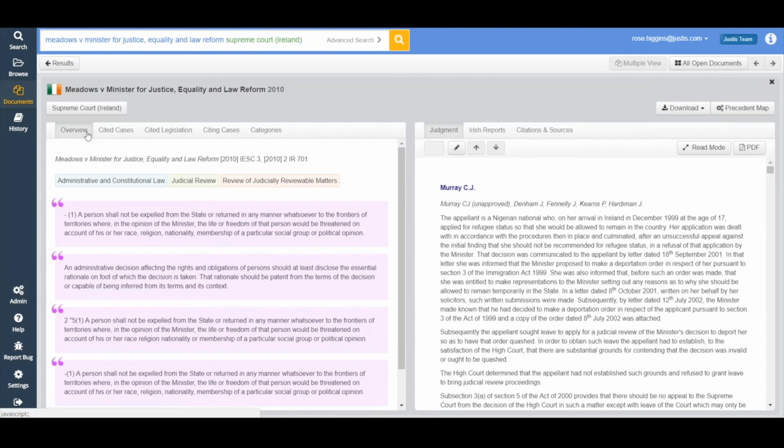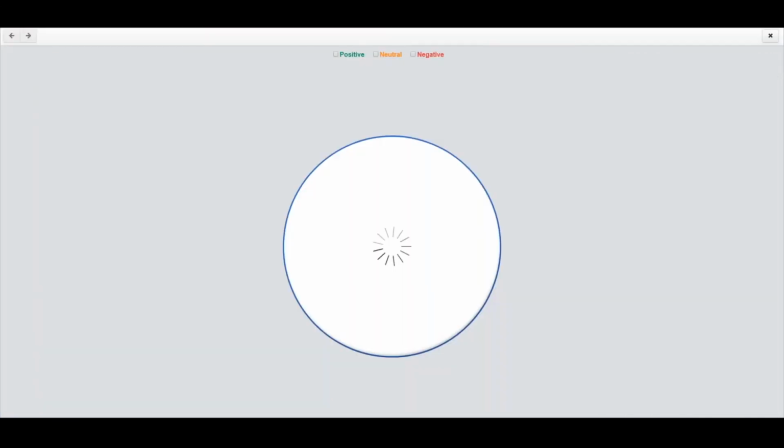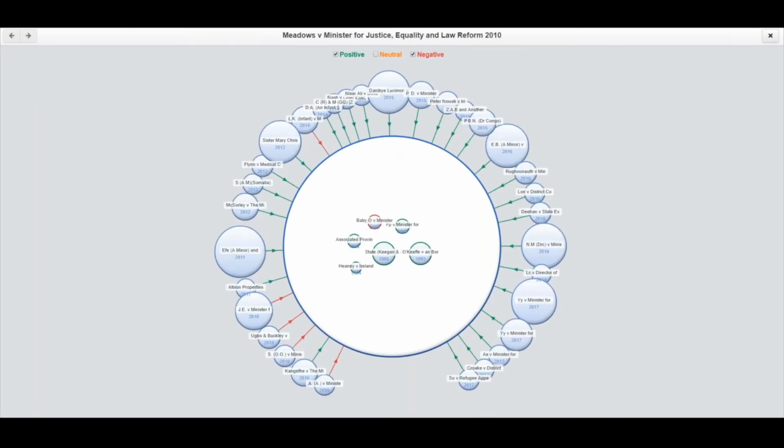The case that we're looking at, Meadows, if you imagine that is the large white circle in the center of our screen. And the other cases are the cases that we did have in list format, the citing cases and the cited cases, the cases that Meadows has referred to and the cases that have referred to Meadows in turn. So the cases within the large white circle are the cases that Meadows has looked at. The cases on the outside of the large circle are the ones that have referred to Meadows.